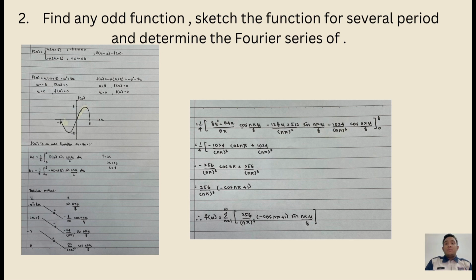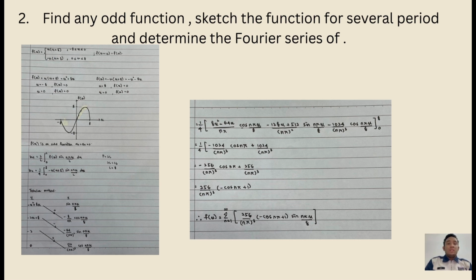For bn, the formula is 2 over L, integral from 0 to L of the function sin n pi x over L dx. So from the formula, the answer that I get is 256 over n pi cubed bracket negative cos n pi plus 1.